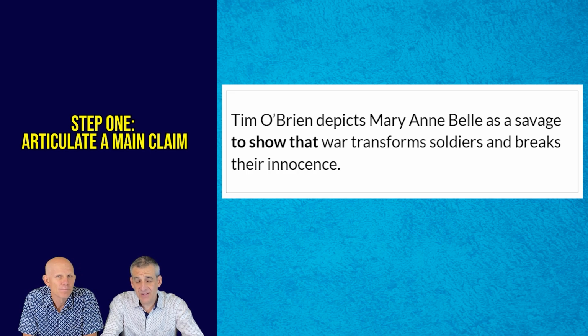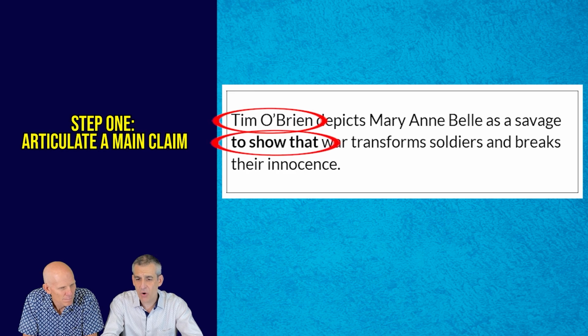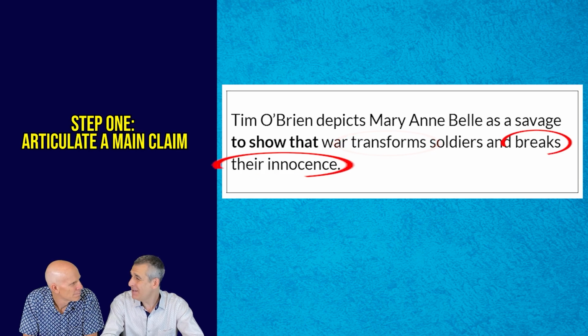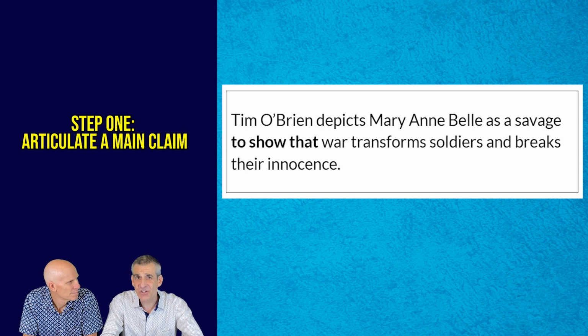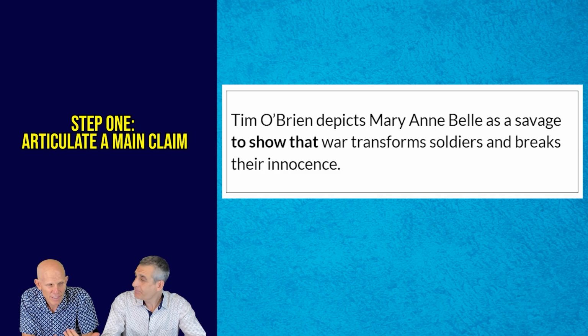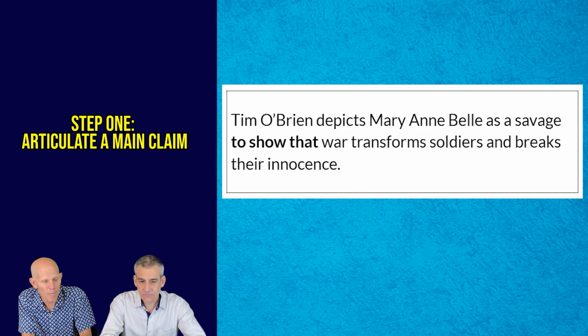Of course, Tim O'Brien is in the driver's seat, and we're talking about that. We see that good analysis to show that. We have our key idea, which is rooted in the course concept, transformation, and we have a rich idea of breaking the innocence. I think that is a strong idea. I can work with that. Now we need some textual evidence to support this idea. Yeah, so that might have been the topic sentence of a paragraph, right? Again, we're just thinking about what's the rich idea, what's the argument about Mary Anne Bell.